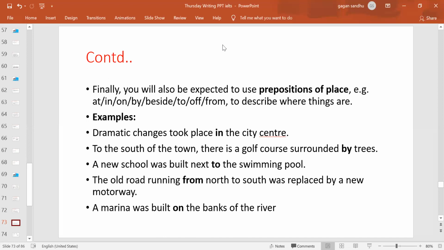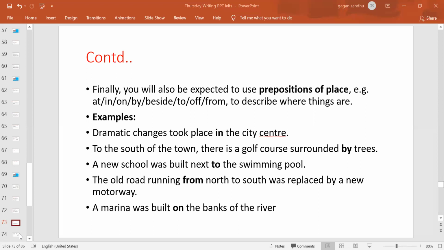Golf course surrounded by trees. New school was built next to the swimming pool. The old road running from north to south was replaced by a new motorway. Marina was built on the banks of the river. So you see, without these prepositions of place, your sentence cannot act as a complete one, and definitely that won't get you good marks. So after the overview, this is the way we describe the events.